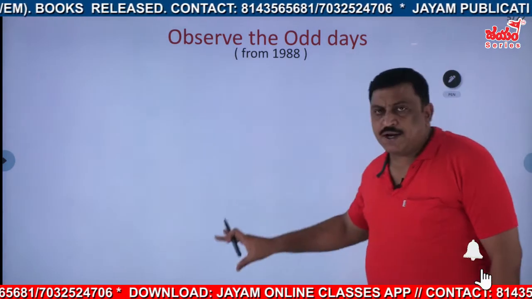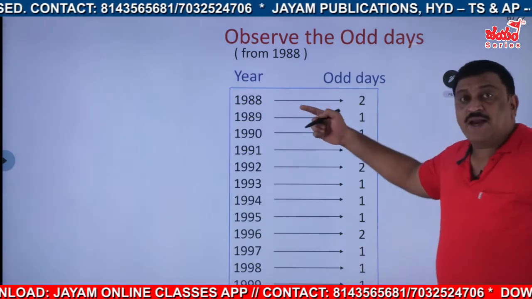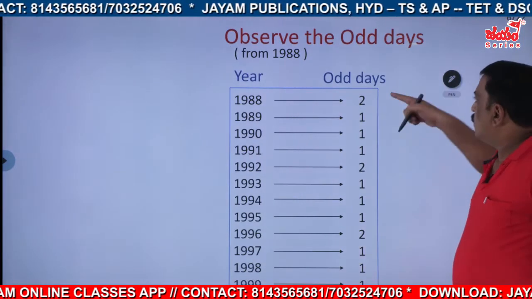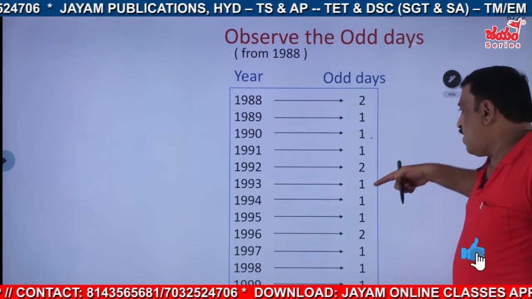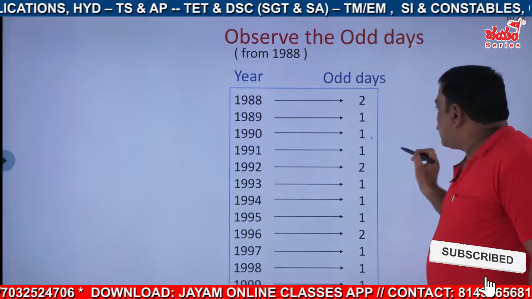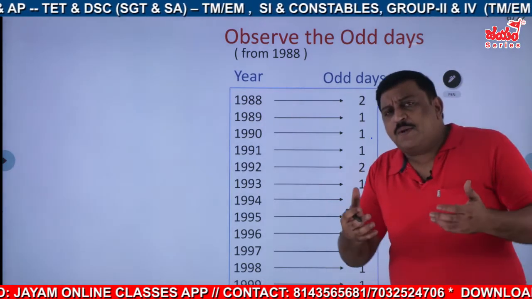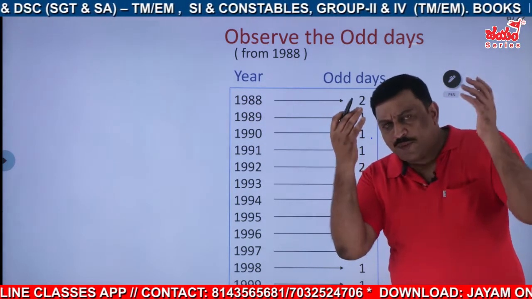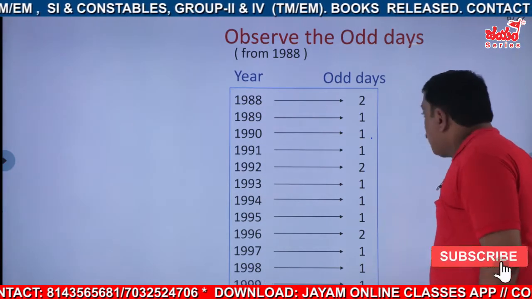You write 1988. From 1988, you see the odd days: 2 1 1 1, 2 1 1 1, 2 1 1 1. Is it not? So it is going in some cycles. Definitely we can prepare some logic or some shortcuts there. Okay, so wait a minute now. You see.